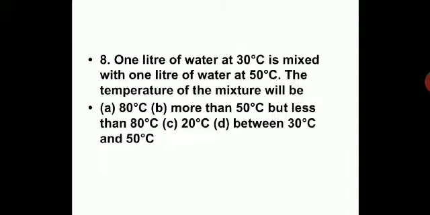Question 8: 1 liter of water at 30 degree Celsius is mixed with 1 liter of water at 50 degree Celsius. The temperature of the mixture will be 80 degree Celsius, more than 50 degree Celsius but less than 80 degree Celsius, 20 degree Celsius, or between 30 degree and 50 degree Celsius. You need to understand the concept which we have already discussed. Heat travels from a hotter body to a colder body till the temperature of both the bodies becomes the same. So when a hotter body comes in contact with a colder body, heat will get transferred to the colder body till the temperature of both the bodies becomes the same.